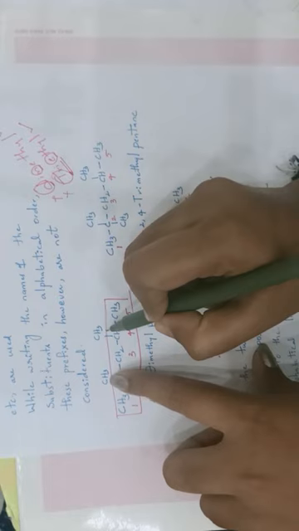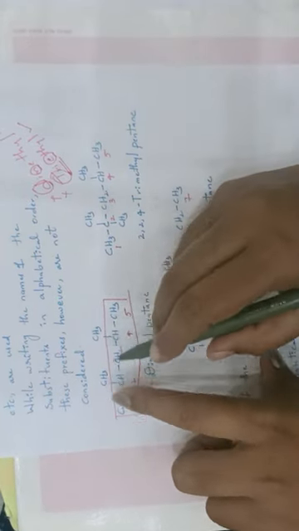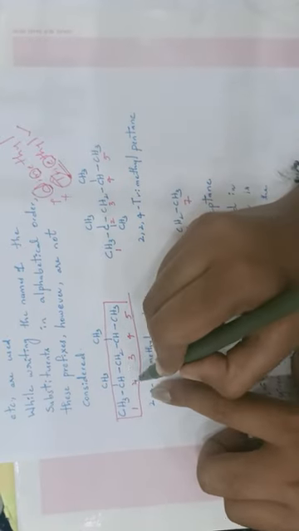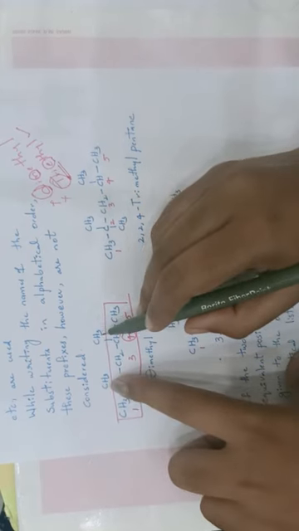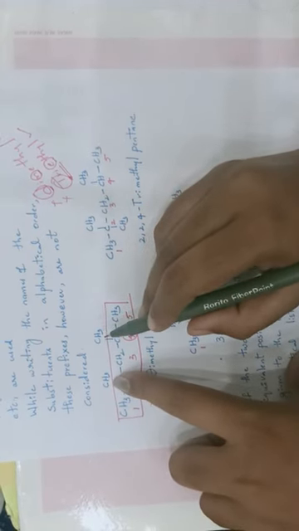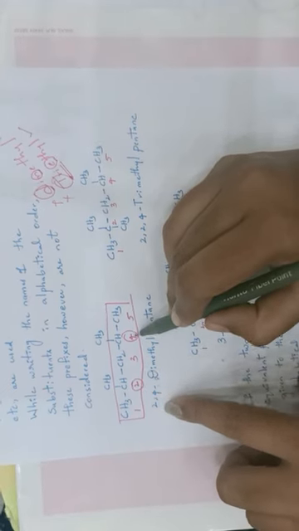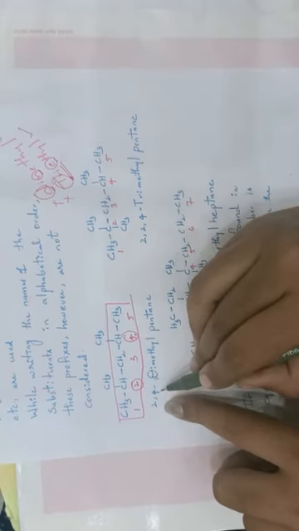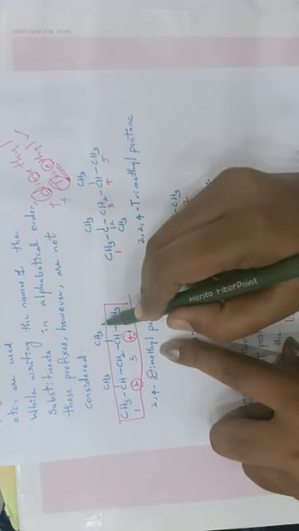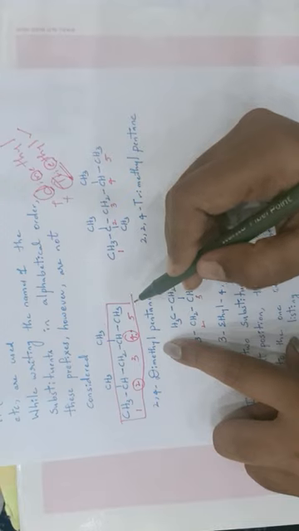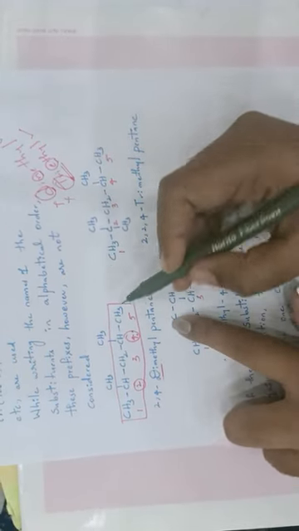Are they the same type of substituents? Yes. Then we represent them as a prefix. They are present at which positions? Second carbon and fourth carbon. What are these two alkyl groups? Methyl. This is methyl, this is methyl. So they are present at the second and fourth carbon, so it has to be written as 2,4. How many methyls are present? 2. So dimethyl. We are using the prefix methyl here. 2,4-dimethyl.